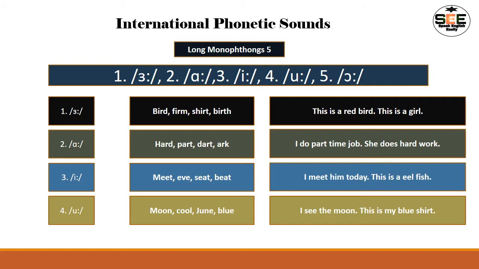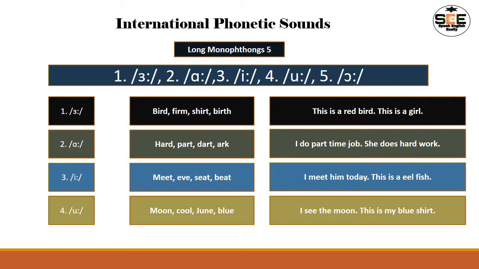Means whenever both of these lips go completely open, then this sound is produced, and we can say it, right? Number 3, it is long e sound, long e. Number 4, it is long oo sound, oo.